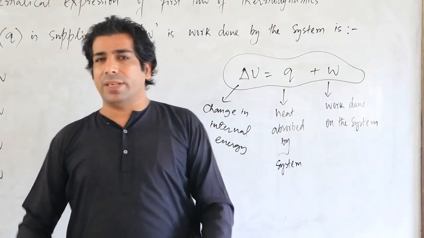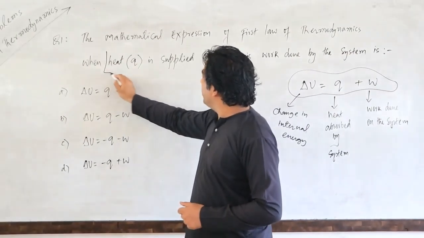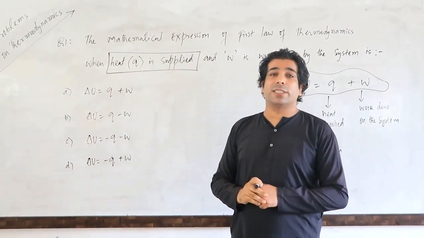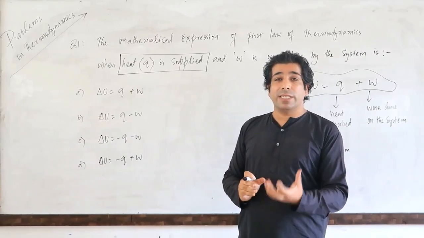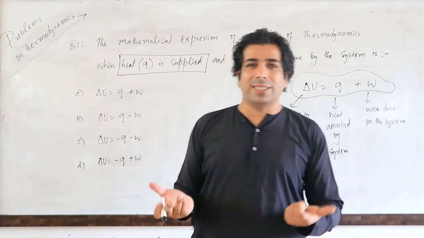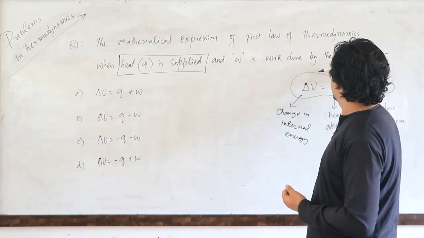But here, my dear friends, if you look at this question, you will see that heat Q is supplied. That means heat Q is actually supplied to the system. That means system is absorbing the heat. So heat will be positive only. That means plus Q. And W is work done by the system.